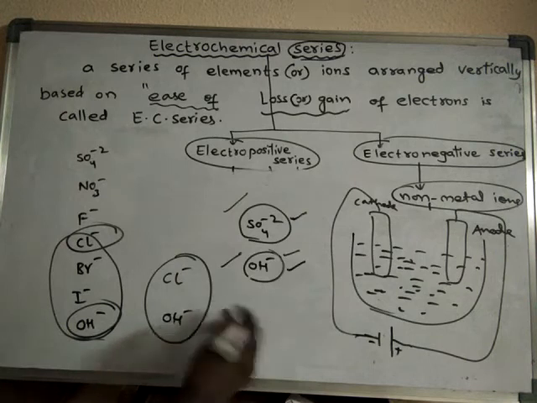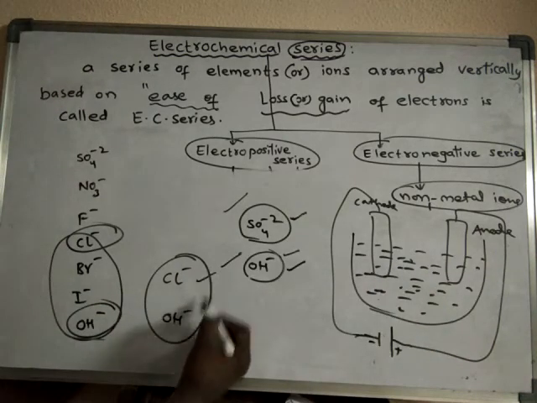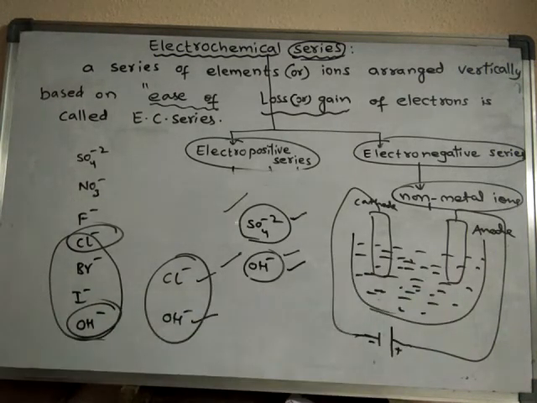So this is the anode. Out of these two, which one will move towards the anode easily? The one which is placed at the bottom will move towards the anode easily. Okay, so that means here it undergoes discharge, the discharge with maximum ease. The one which is placed at the bottom will undergo discharge easily. That means it will move towards the anode readily.